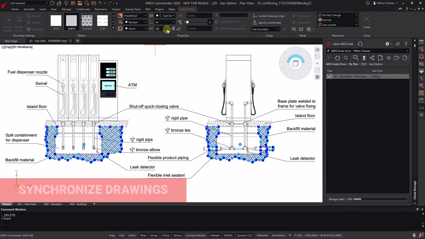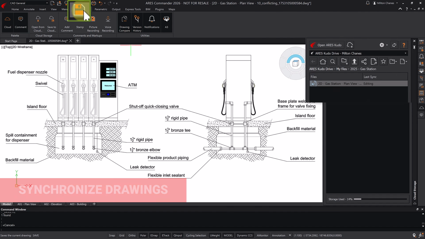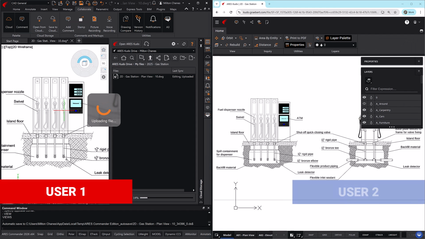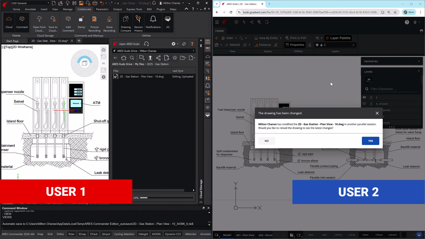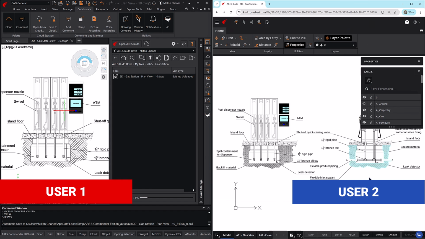Since this drawing has already been saved to the cloud, you only need to click Save to update the changes in the file. When saving, changes are automatically synchronized, and all users with access to the drawing will see them in real time. If someone currently has the file open, they'll receive a prompt to reload it and view the latest updates. Synchronized drawings enables seamless, always up-to-date cloud collaboration.